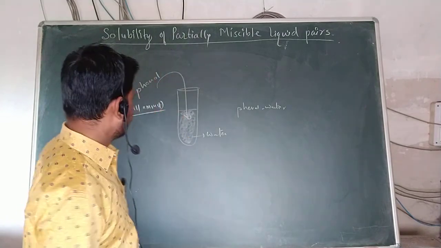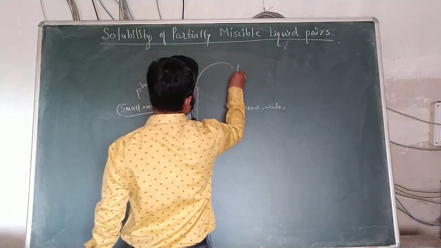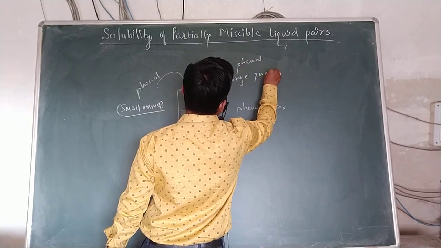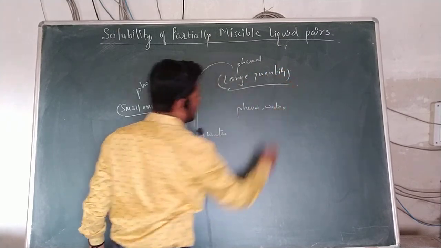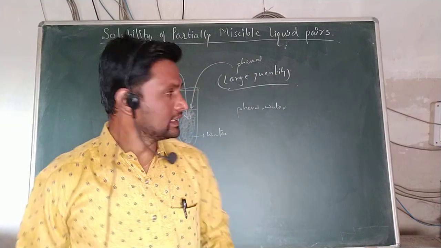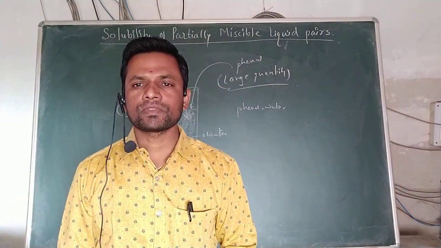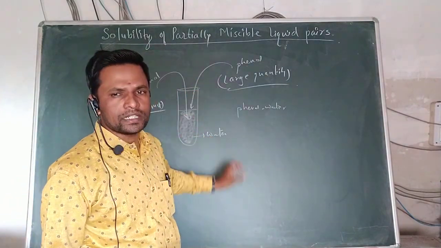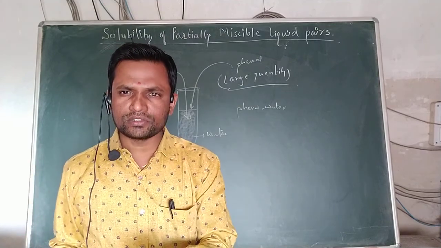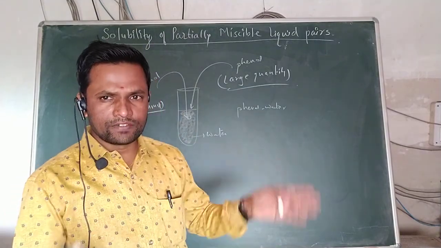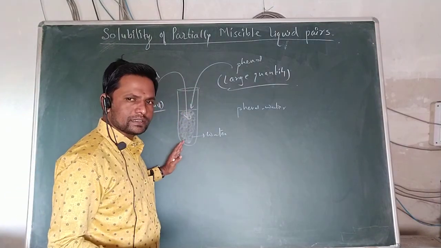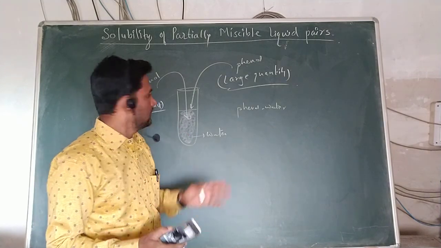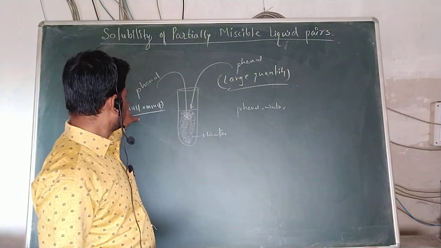When the same phenol is added in a large quantity into the same water, what happens? This time phenol is immiscible with the water. It means phenol up to a certain extent is miscible. When phenol is added in small quantity into the water, it forms a miscible liquid pair, or forms a single phase. Completely phenol is miscible with the water; that is, the phenol and the water are miscible when phenol is in the small quantity.